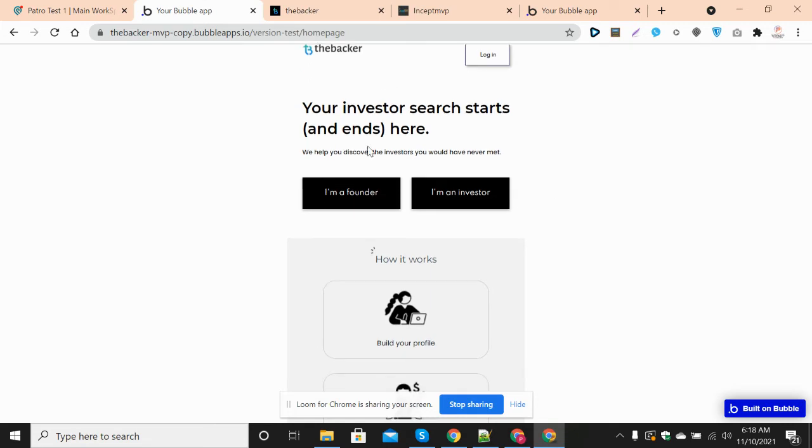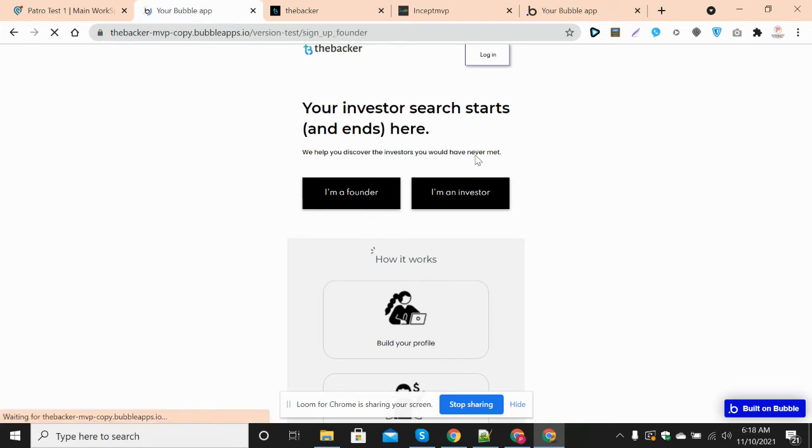You can create an account by using these two options, or you can log in as an existing user. For creating a new user, either you can be a founder or you can be an investor. I will try to create a new account as a founder.